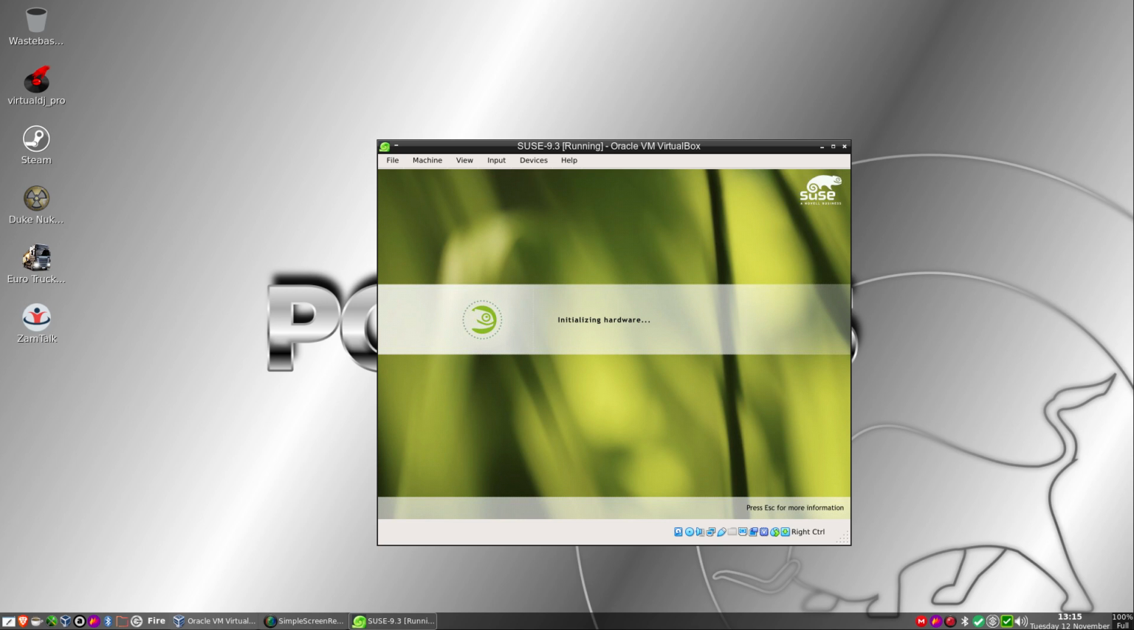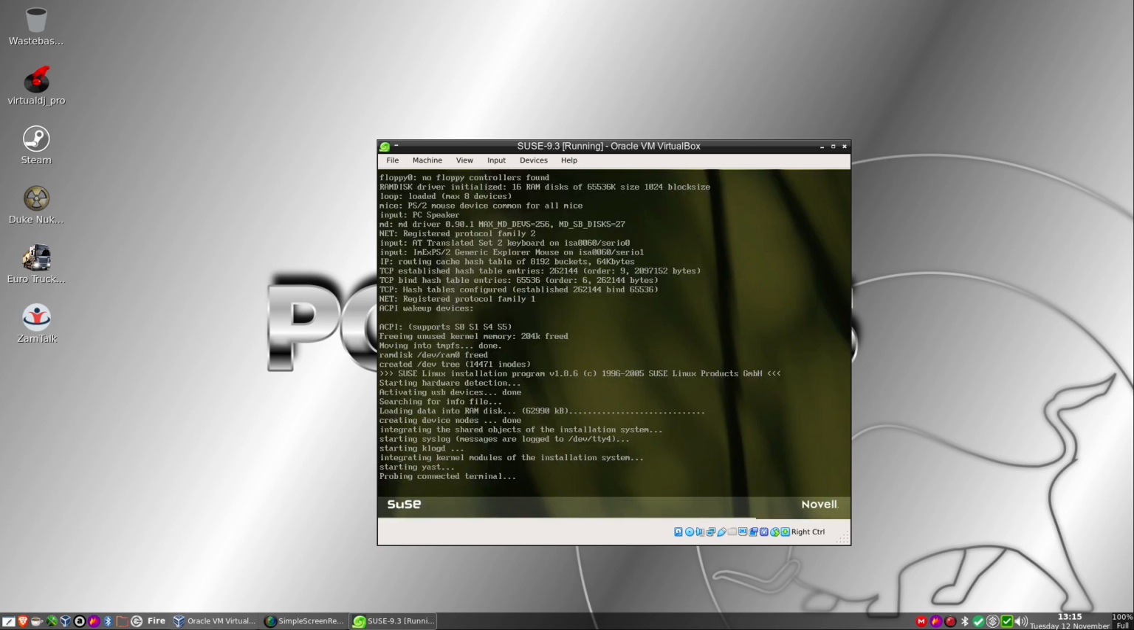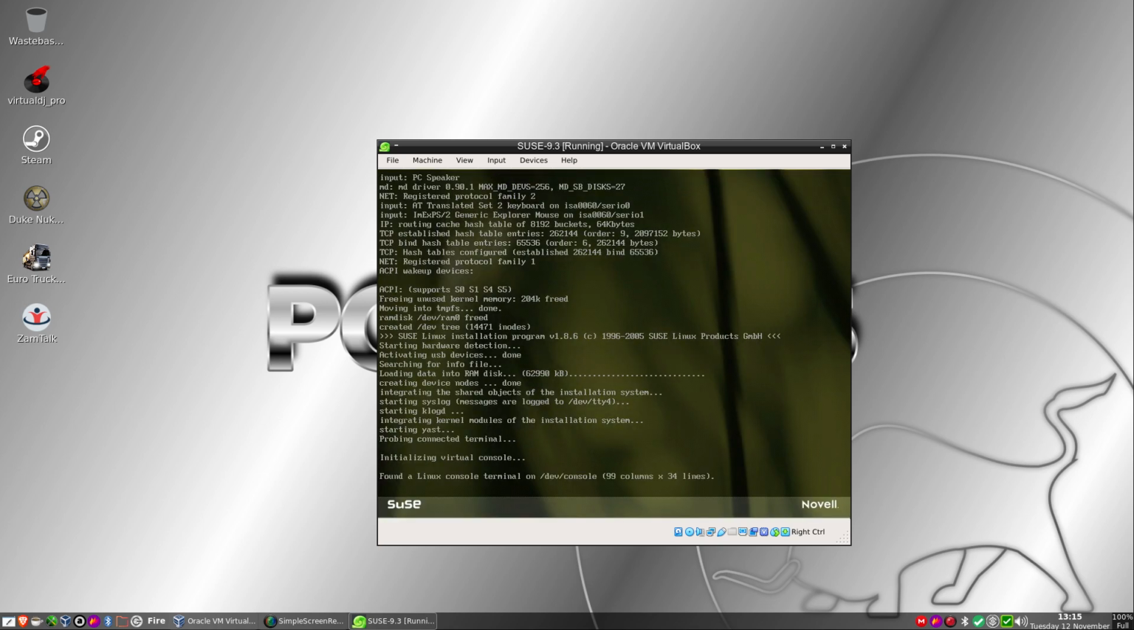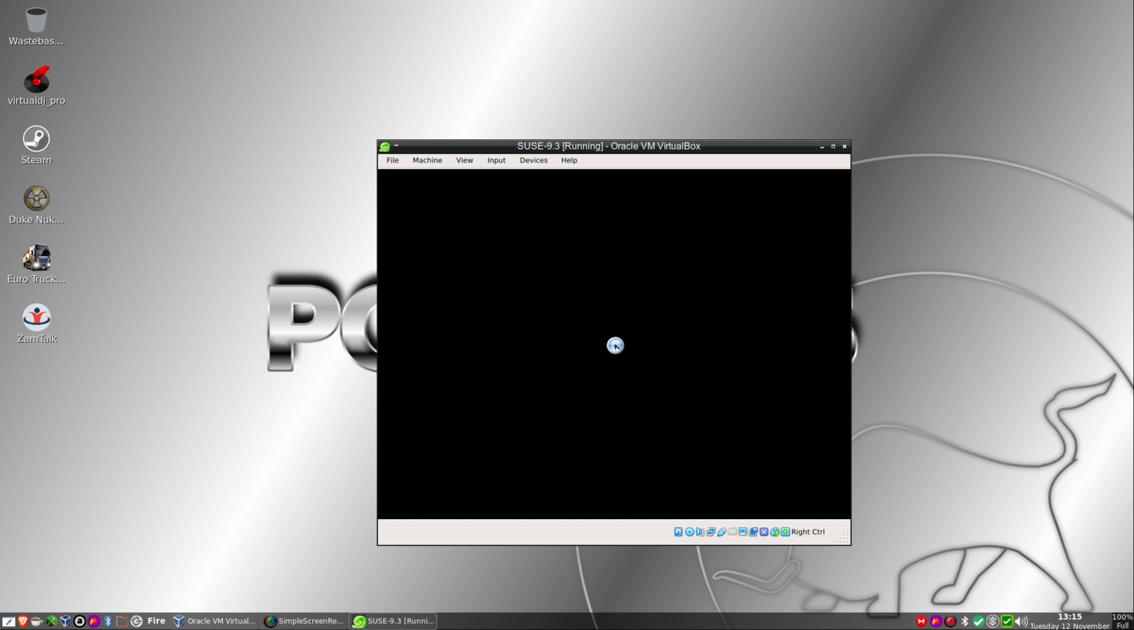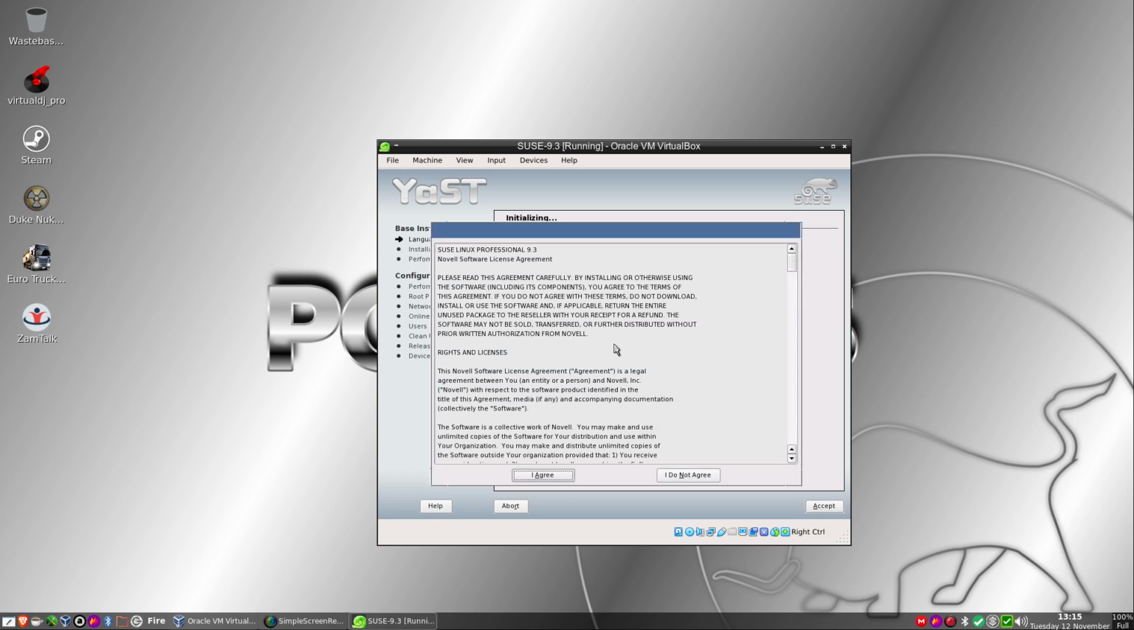So let's do this. I could press escape for more information. It's basically just SysV doing its thing. Okay. It's SUSE Linux Professional 9.3, and it's in the days when Novell was in charge of SUSE.